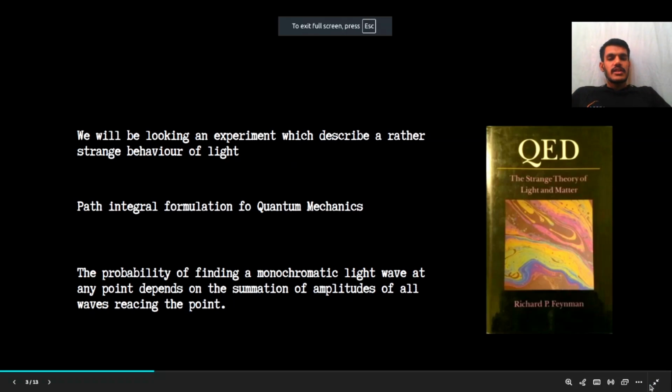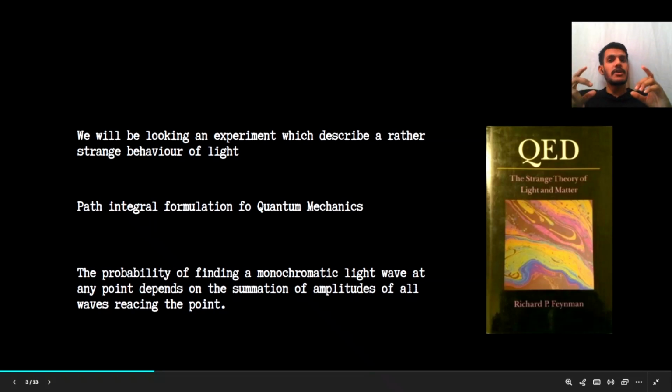To study the strange behavior of light, we will look into the quantum mechanical aspects. We have used the book Quantum Electrodynamics for this purpose, written by the famous scientist Richard Feynman. Now we will use a few concepts of quantum mechanics. First one is the path integral formulation. What it means is we integrate over the complete path whatever a wave, particle or photon takes, to get actual information in terms of probabilities.